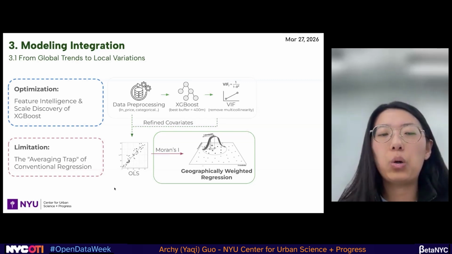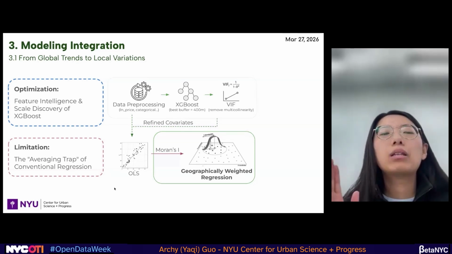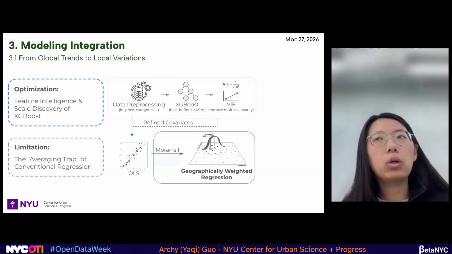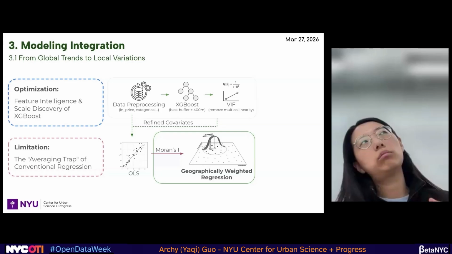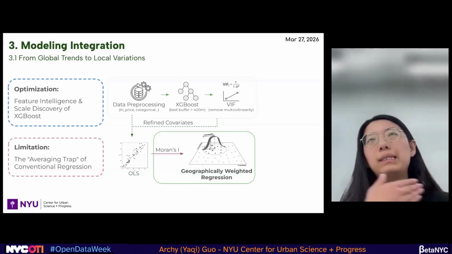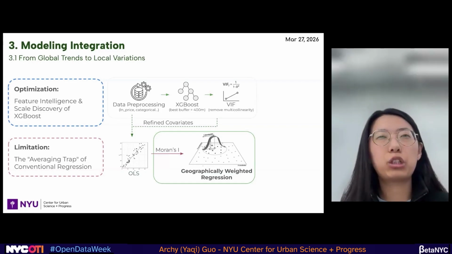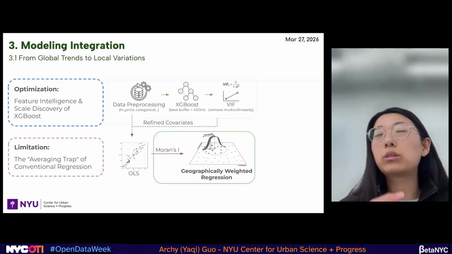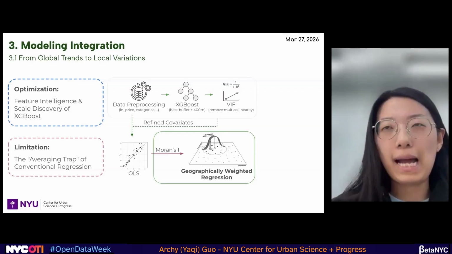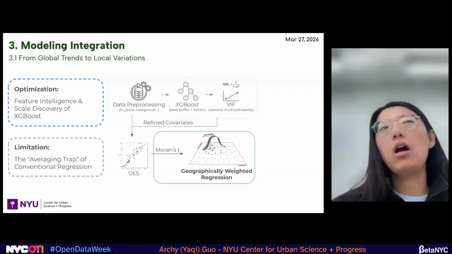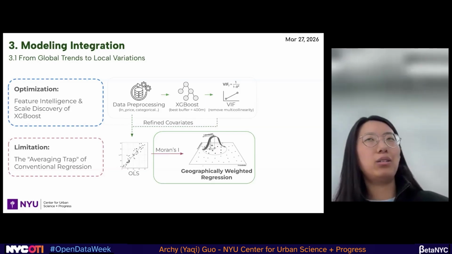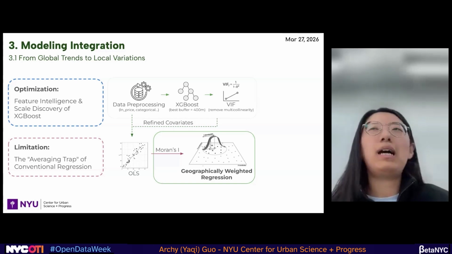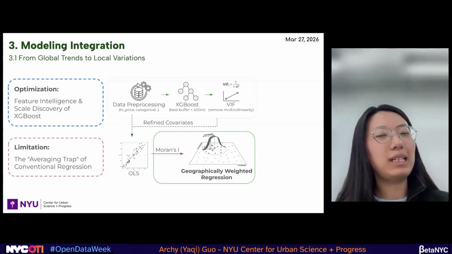So OLS has the averaging trap, which means it will give a global coefficient for all the trees across New York City. It cannot capture the nuance between neighborhoods, between boroughs, which means a house in Manhattan will have a similar tree contribution result to a house in City Island. So that is not good.